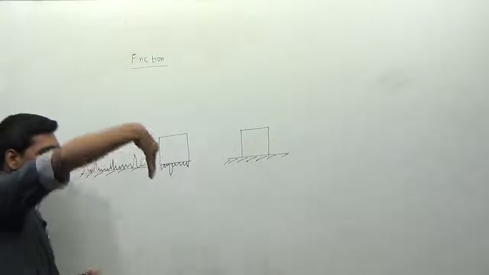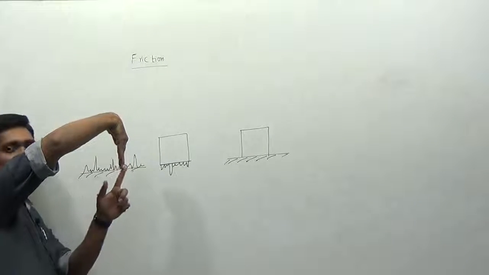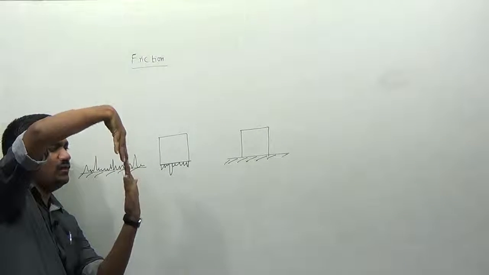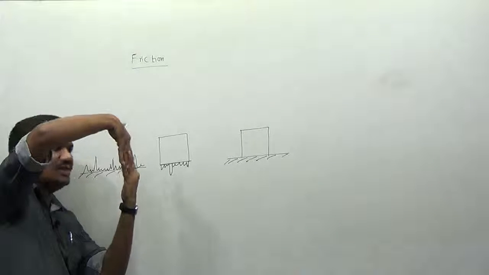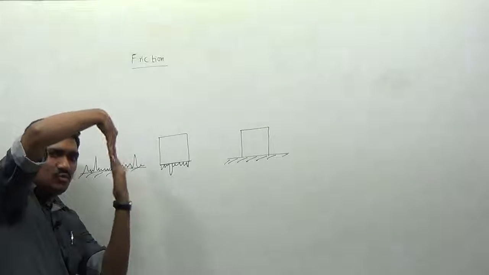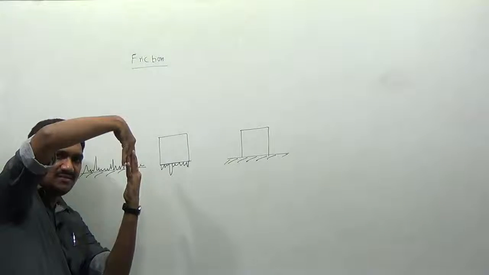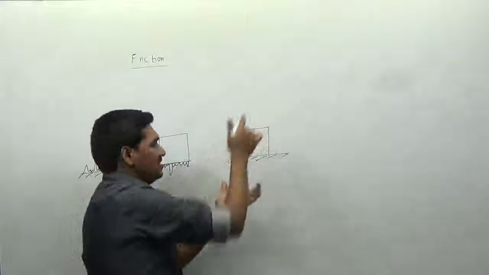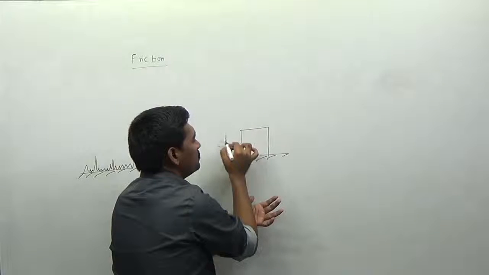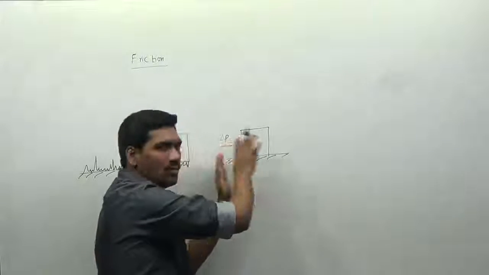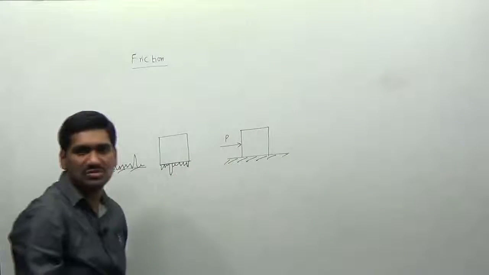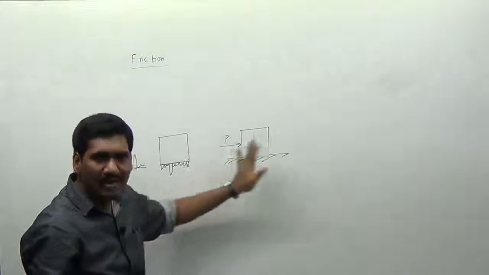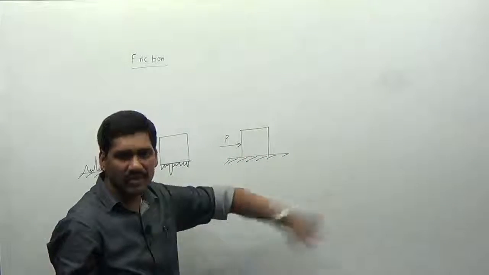Something like, for example, my one hand has irregularities in this way and my other hand has irregularities in this way. If you put this hand into this hand, these irregularities will come together and mesh into each other. Due to the meshing of these irregularities, when a certain amount of force is applied on this block, the body cannot move immediately. There is a certain limit of force up to which we have to apply on the body such that the body can slide over.